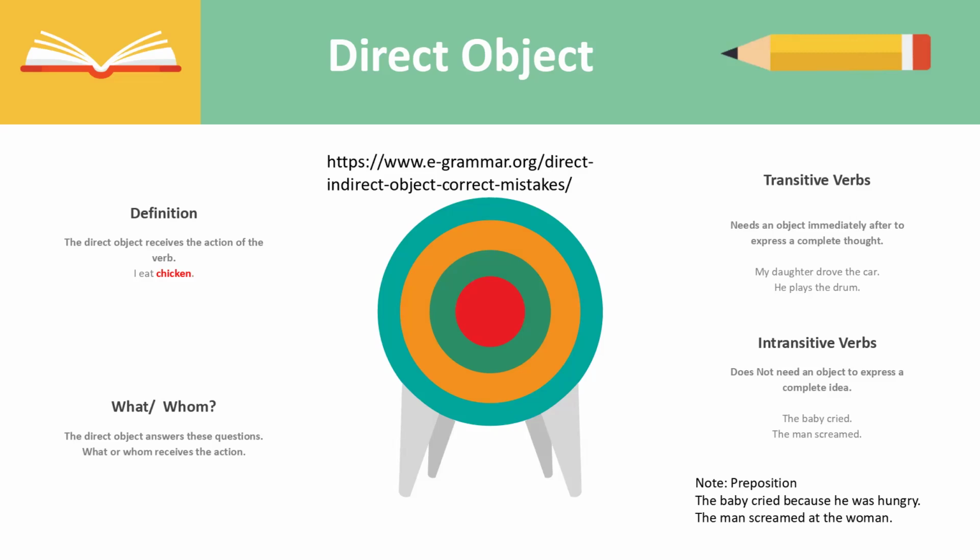Perfect. Note for the prepositions. The baby cried because he was hungry. If you only say the baby cried, it makes sense. But you can choose to give more information by using a preposition or by adding extra information to the sentence. So the baby cried because he was hungry, or the man screamed at the woman. But remember, transitive verbs need an object directly after. Intransitive verbs don't need an object after to express a complete thought. Perfect.